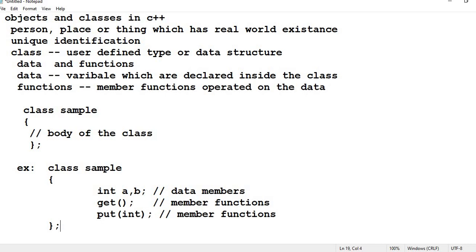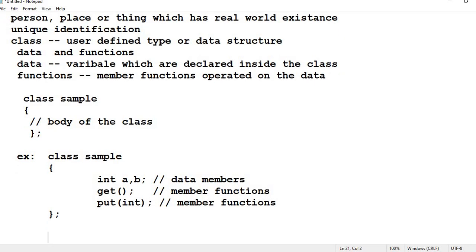Now we'll see an example program. Before that, let's see how to access a data member after creating a class. To access a data member, first of all we need to create an object of the class. Once you create a class, memory for the data members is not allocated. Memory is allocated when an object of the class is created. So you need to create an object, then only the memory will be allocated.